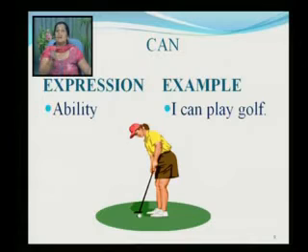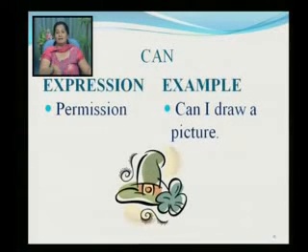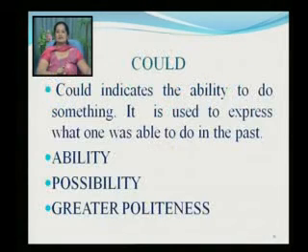One, to show the ability of the person. In the second, to show the possibility that it may rain. And in the third, to ask for permission. Can you see the same auxiliary used for three different expressions?